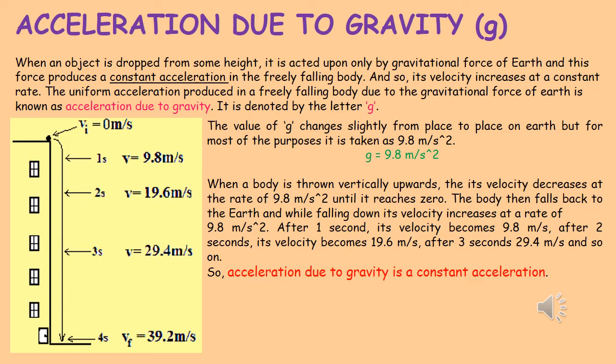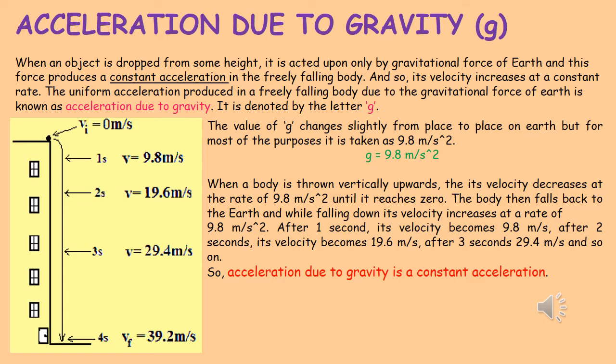As you know, force and acceleration are two separate physical quantities. The SI unit of force is Newton and the SI unit of acceleration is meter per second square. So they cannot be the same. So small g denotes acceleration due to gravity categorically.